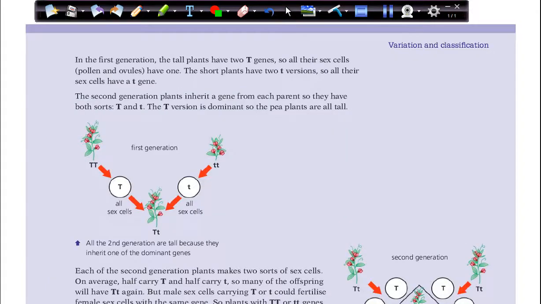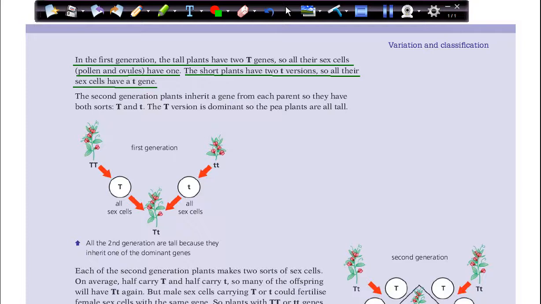In the first generation, the tall plants have 2 capital T genes. So all their sex cells, pollen and ovules, have 1. The short plants have 2 small t versions, so all their sex cells have small t genes.